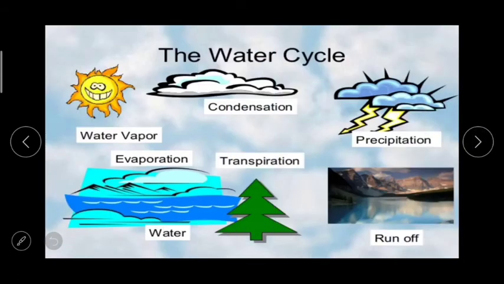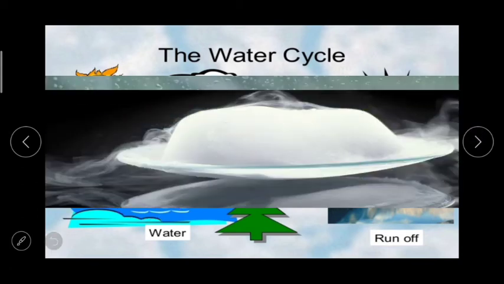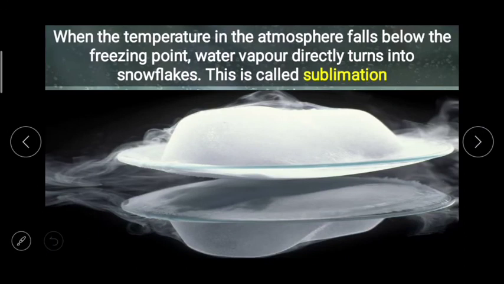The water cycle, about which you people have already learnt: the water, then evaporation, then water vapor, then condensation and then precipitation. And now the first form of precipitation, that is snow.